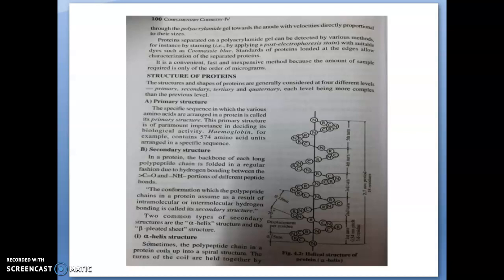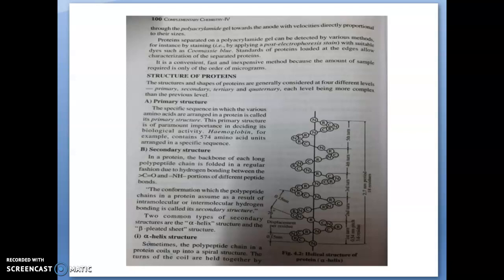Primary structure means these amino acids are arranged in a specific sequence, and that sequence of amino acids, which is responsible for deciding its biological activity, is known as its primary structure. In the case of hemoglobin, 574 amino acid units are arranged in a specific sequence, that is its primary structure.